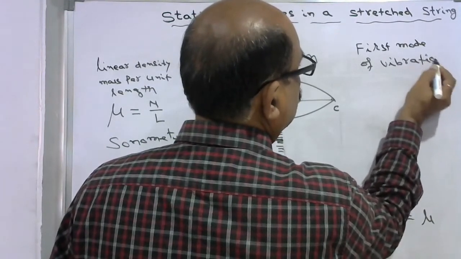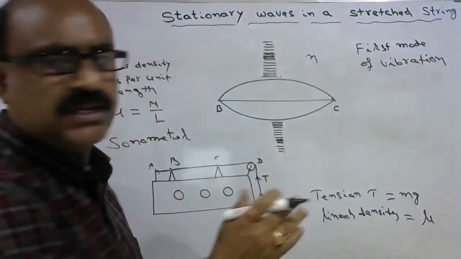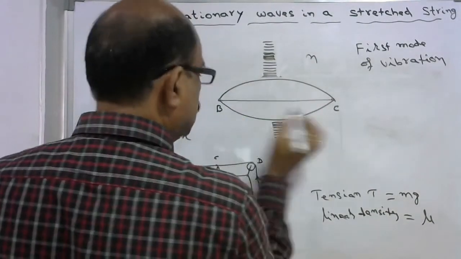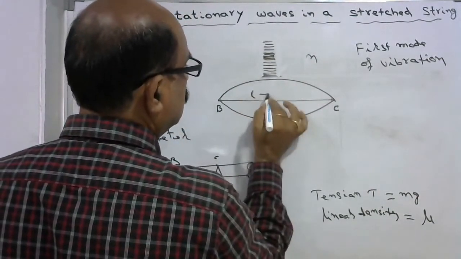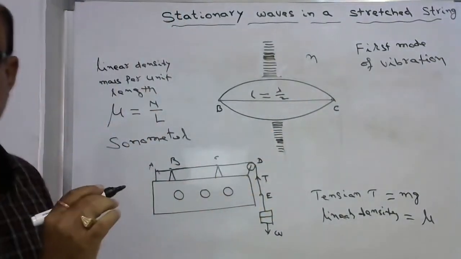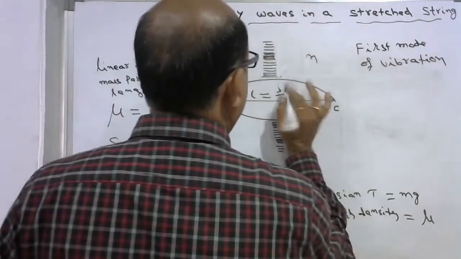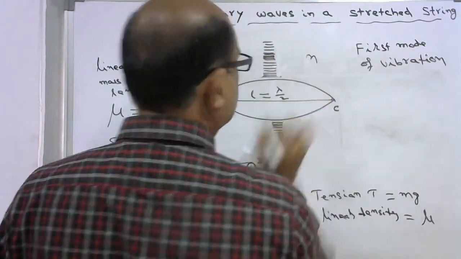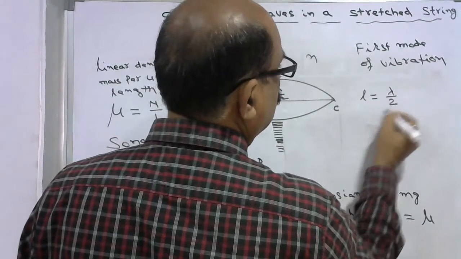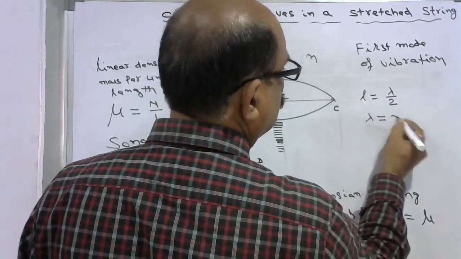In this first mode of vibration, it has only one loop, and the length corresponding to this is equal to half of the wavelength. So L is in this case lambda by 2, and lambda is equal to 2L.